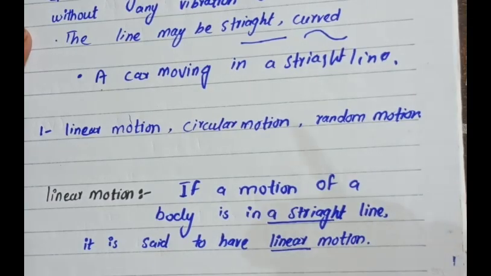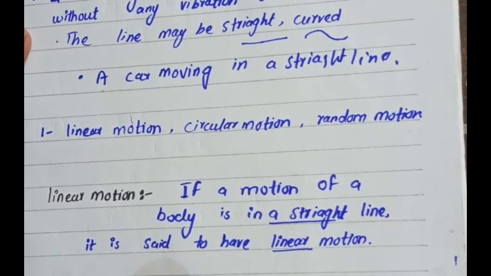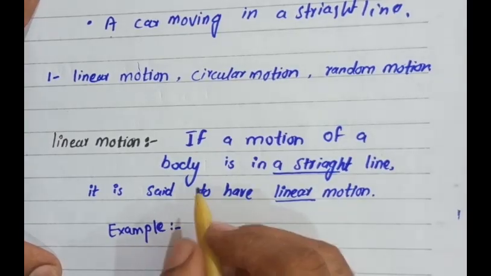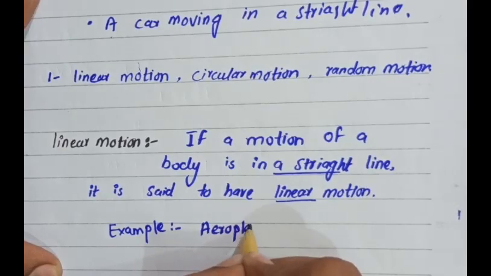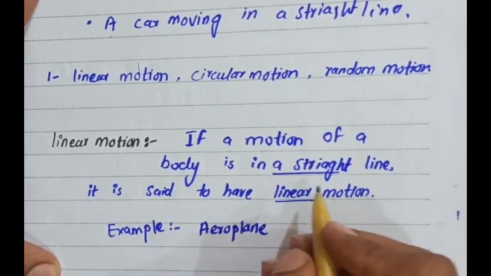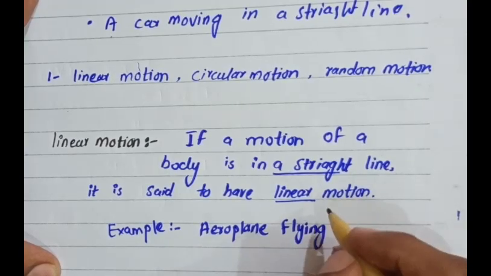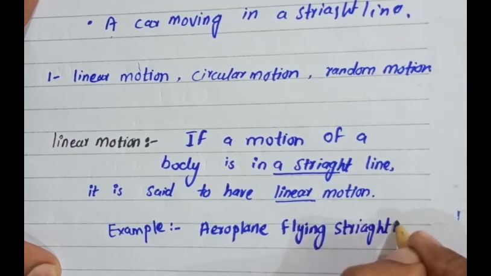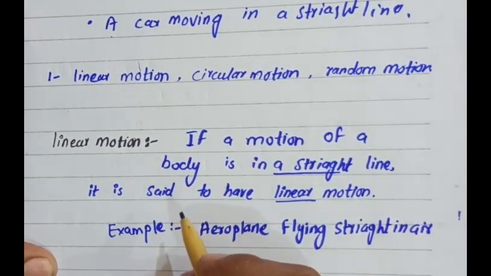For example, aeroplanes flying straight in air. They are flying straight. It is an example of linear motion.